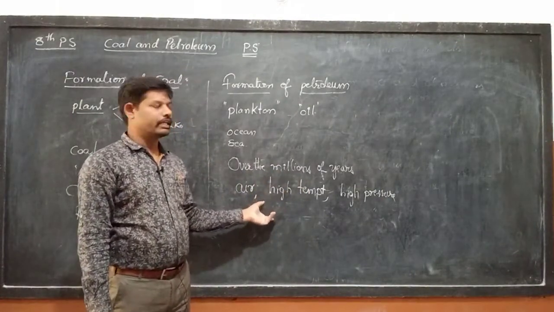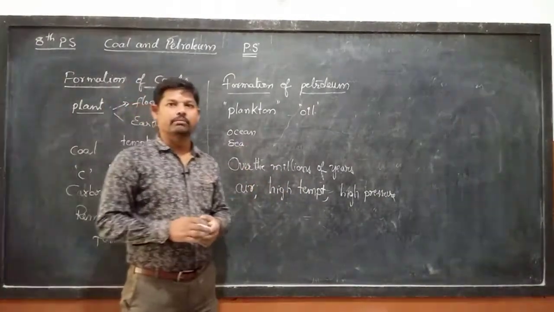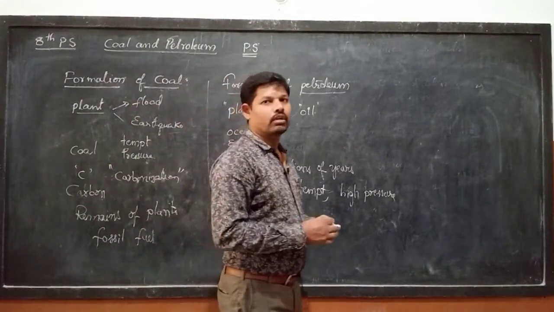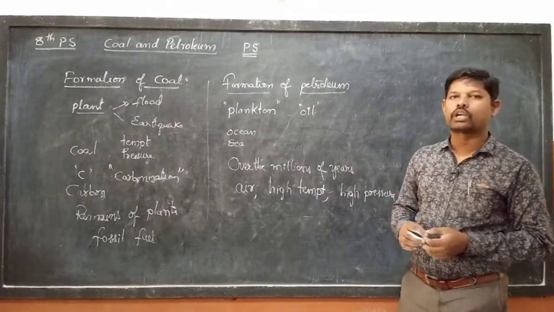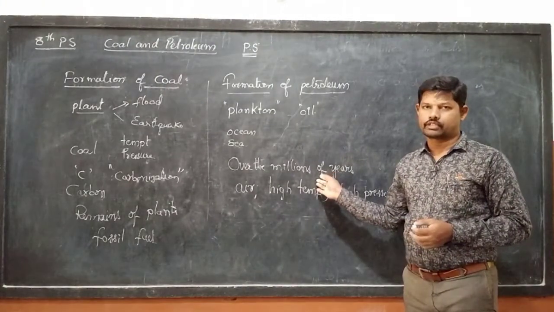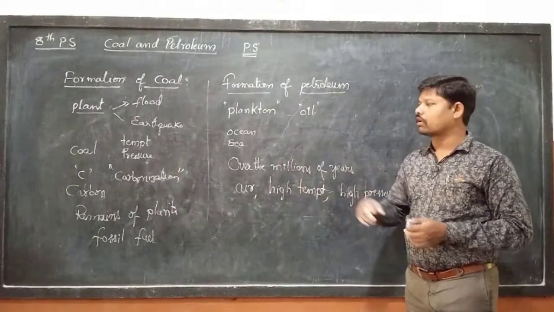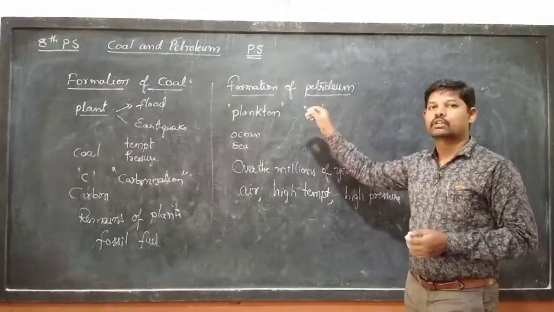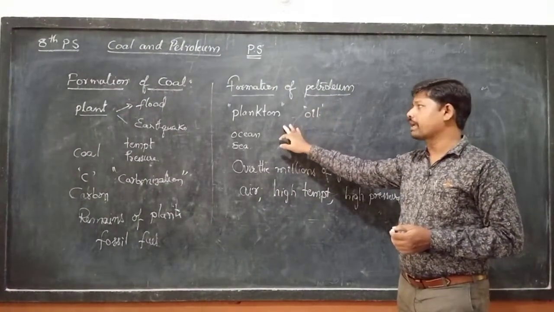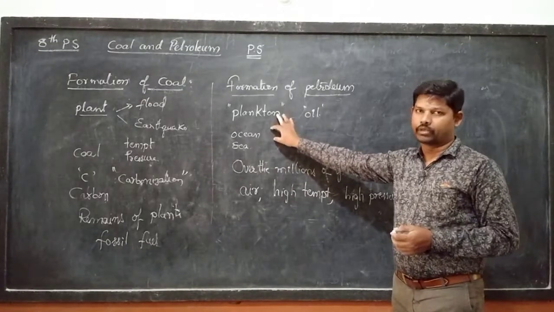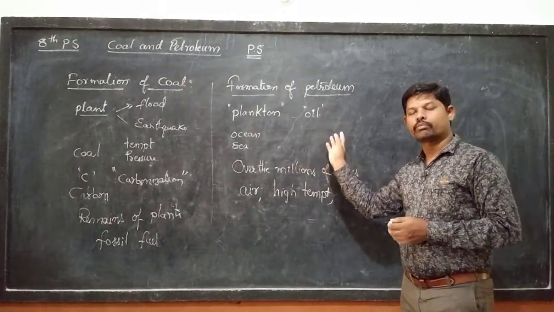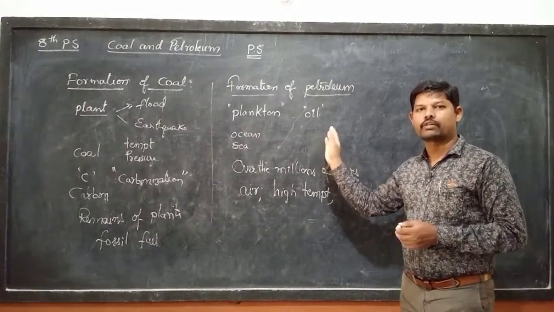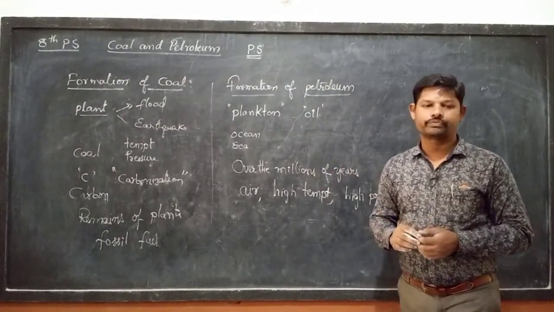That is why coal and petroleum are very expensive, because producing coal and petroleum takes millions of years. Coal is formed from the remains of dead plants, and petroleum is formed from the remains of dead animals.